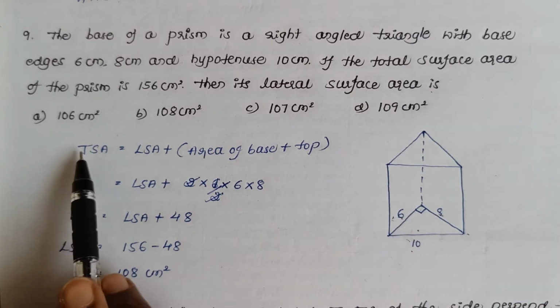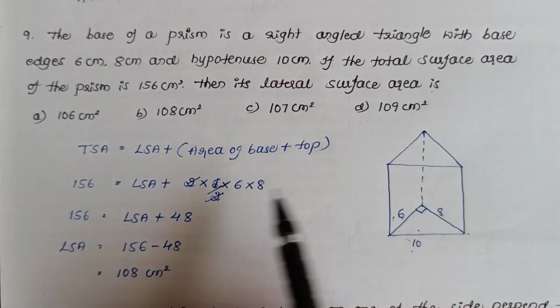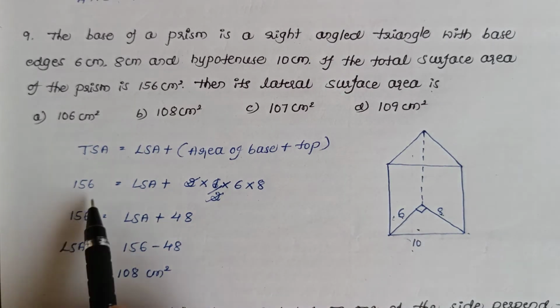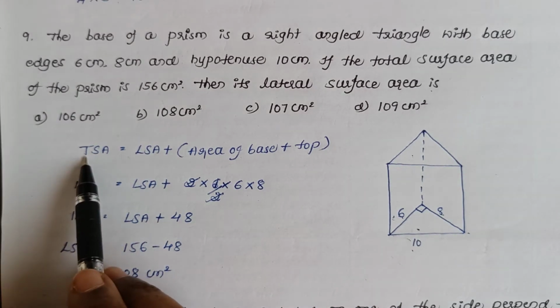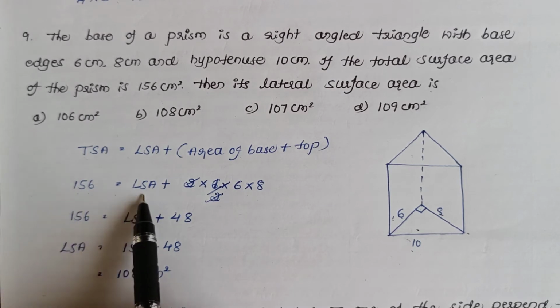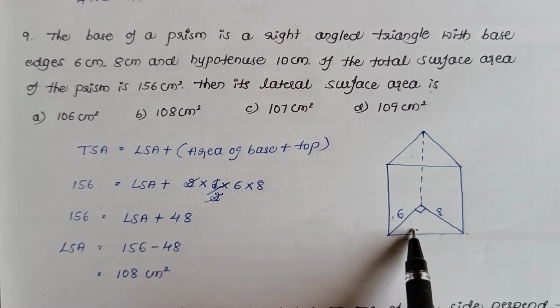We know that total surface area will be equal to the lateral surface area and area of top and base. Now substitute the value of TSA, which is given as 156, is equal to LSA plus area of base and top, which will be both equal.